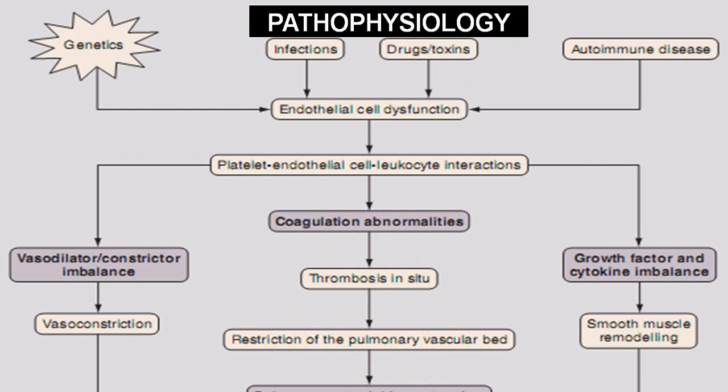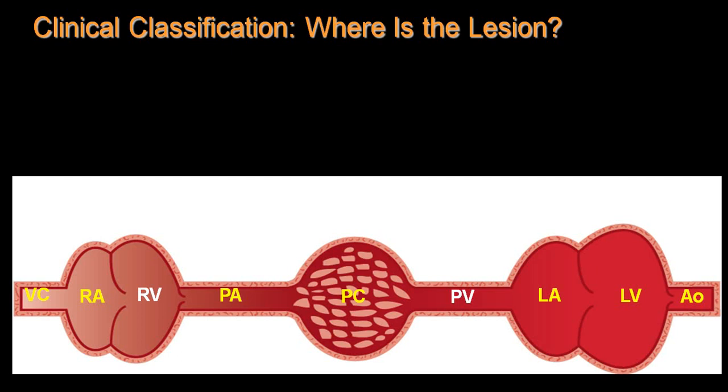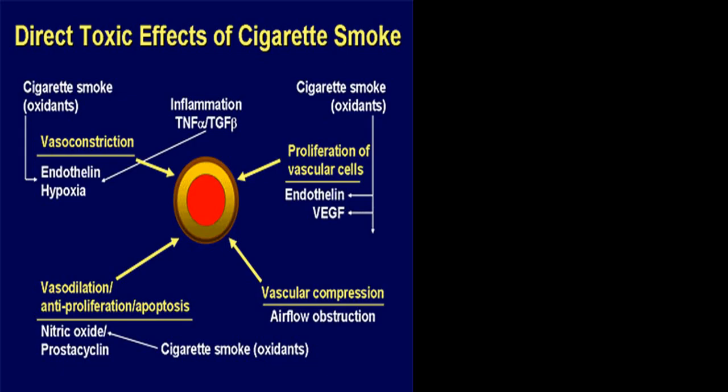This is a very simple diagram showing you how exactly pulmonary hypertension develops. This I have already shown you. There are different mechanisms shown with cigarette smoking. There are a lot of mechanisms, that is antioxidants.